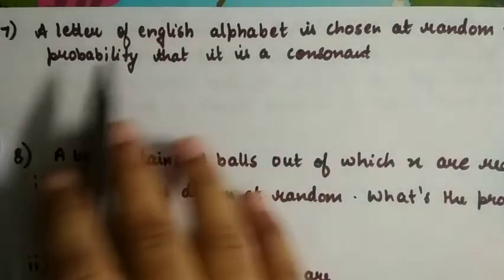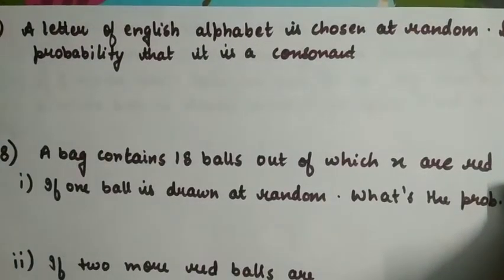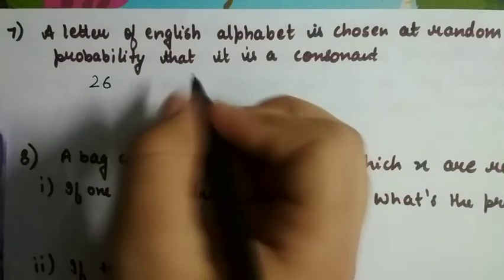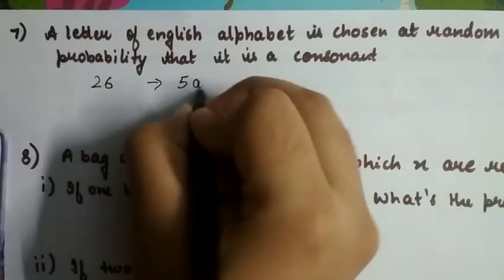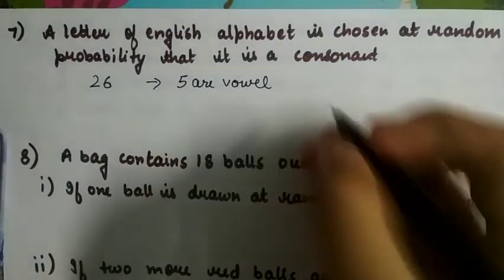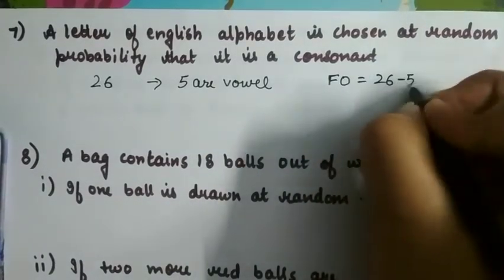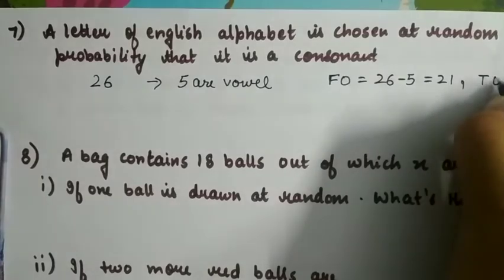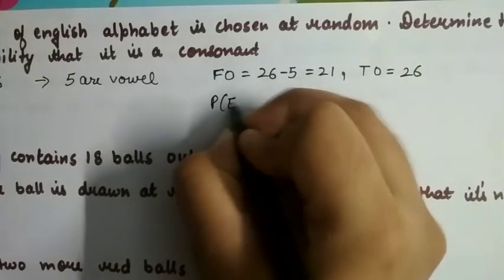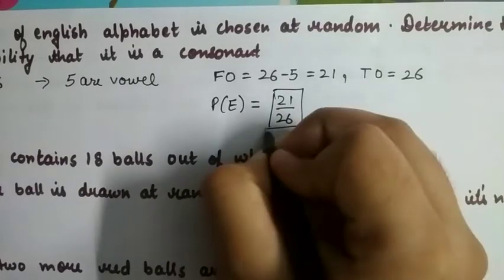Now the next question, a letter of the English alphabet is chosen at random. Determine the probability that it is a consonant. So we know that there are 26 alphabets, okay, and out of them 5 are vowels. So the remaining are consonants. So favorable outcome is 26 minus 5, that is 21, and the total number of alphabets is 26. So our probability of the event of getting a consonant is 21 upon 26. This is your answer.